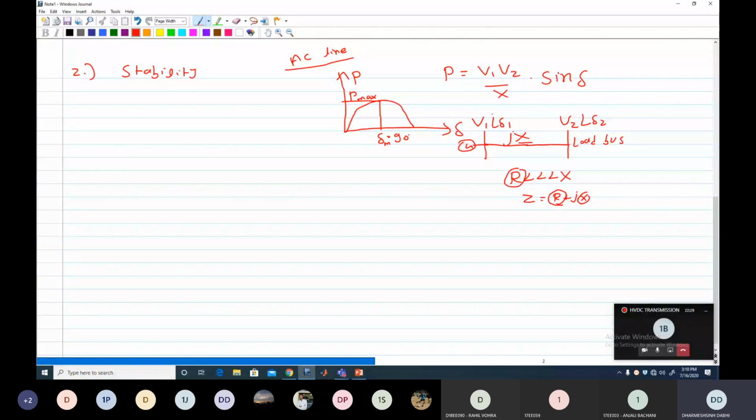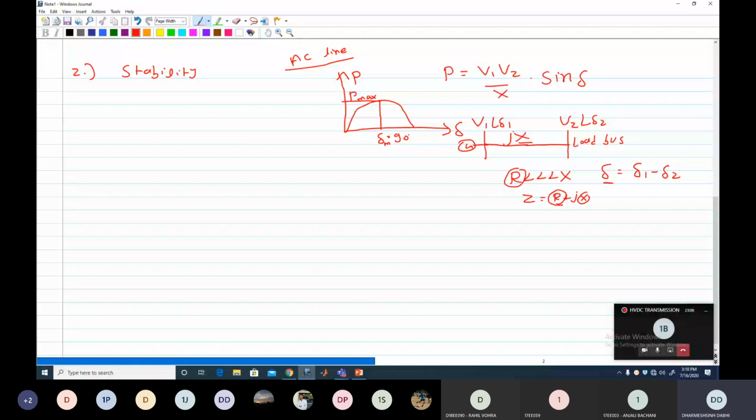Clear? As per the equation of active power flow in the transmission line, suppose here is the generator, so active power flows from here to here. As per the equation, V1 is the generator bus voltage, V2 is the load bus voltage, divided by X, the transmission line as well as transformer inductive reactance, into sine delta. So here what is delta? That is nothing but the difference between delta 1 and delta 2. Delta 1 is the generator bus angle and delta 2 is the load bus angle. That difference between delta 1 and delta 2 is this delta.